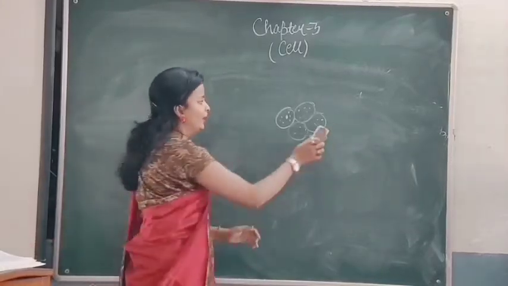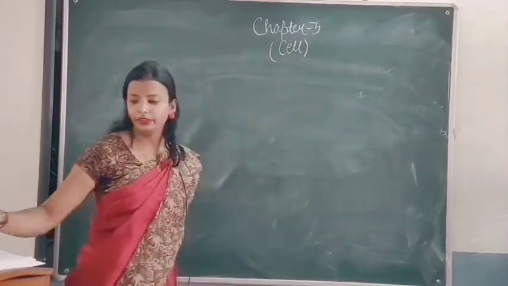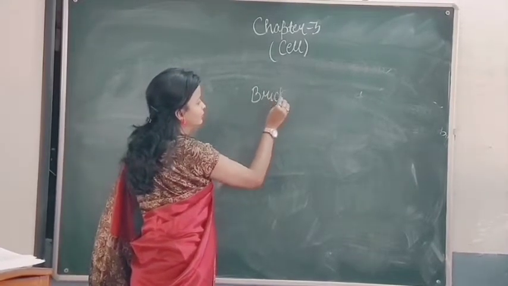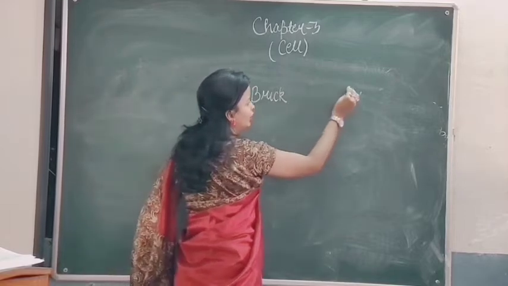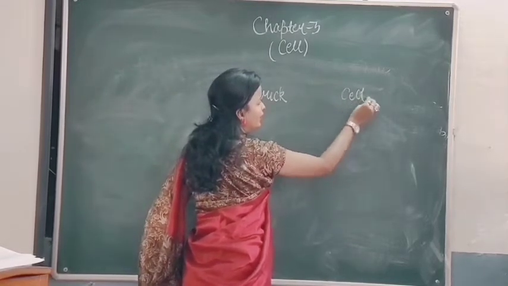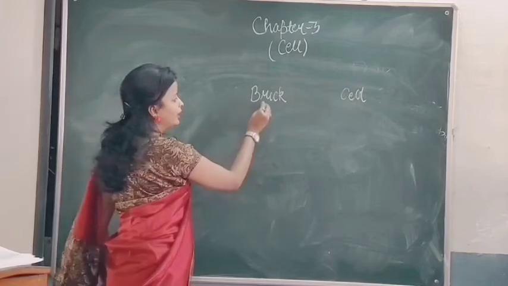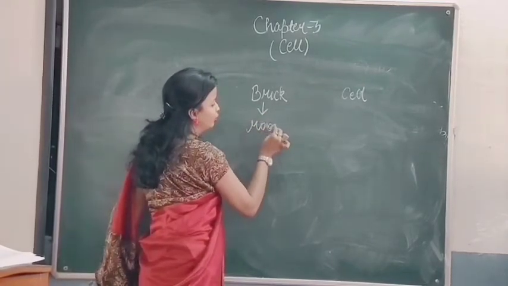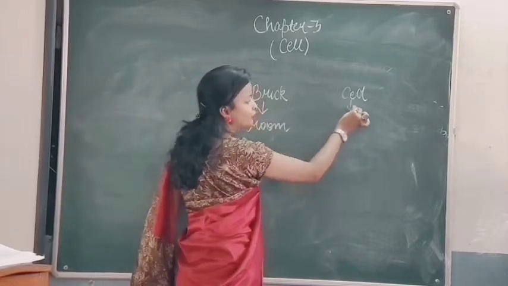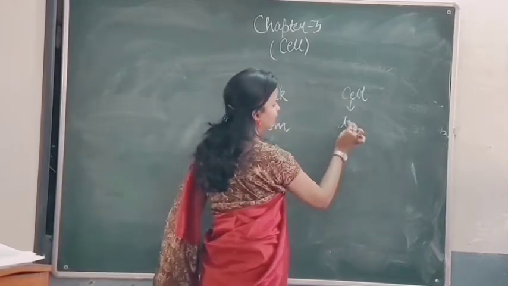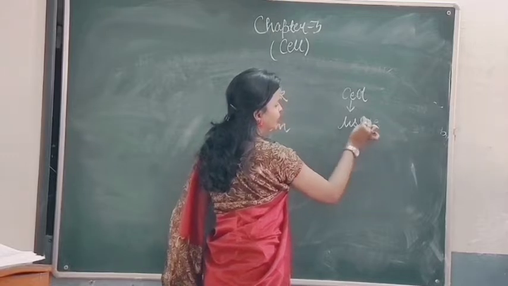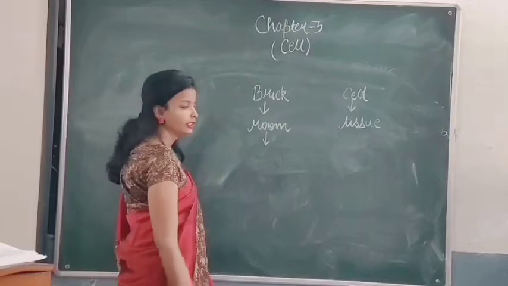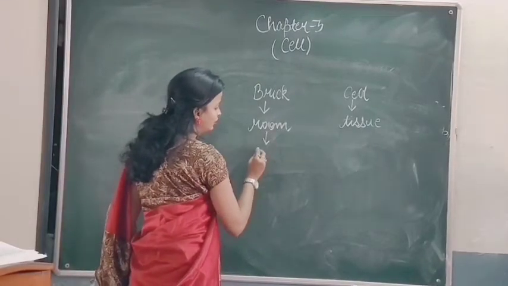So when we compare it with the house, the first thing that comes here is the brick. The first thing that comes in our body is the cell. Then bricks join together to form a room.